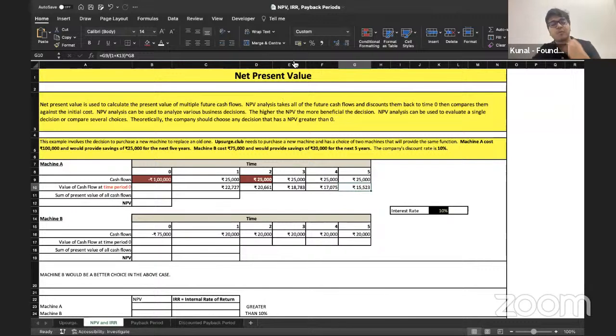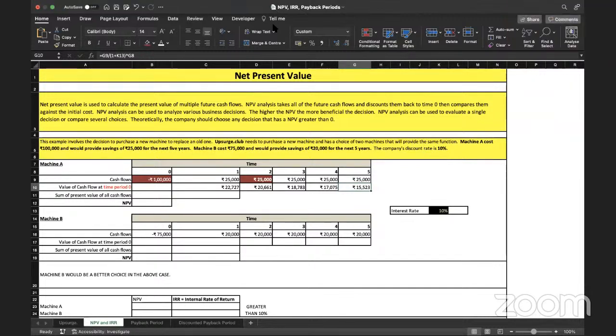Those who are done, let me know once on the chat box so that we can move forward. If anyone is remaining, I'll wait. Otherwise, I think we are through with it. Okay, two people have done it, I think. The ones who are doing it, please finish it.